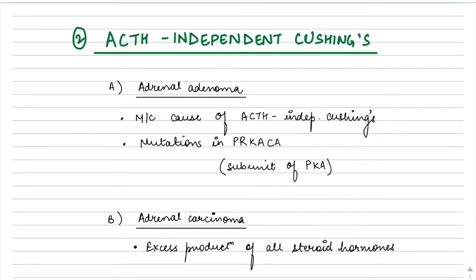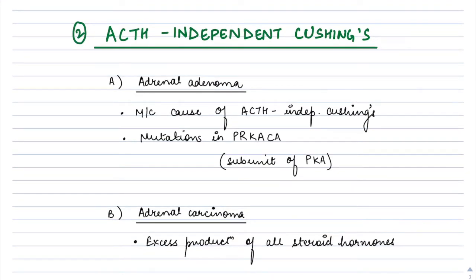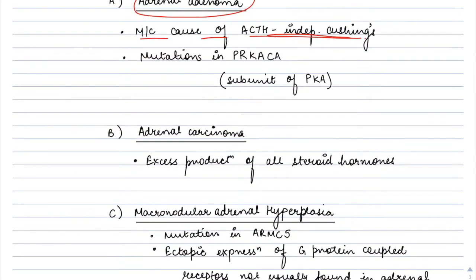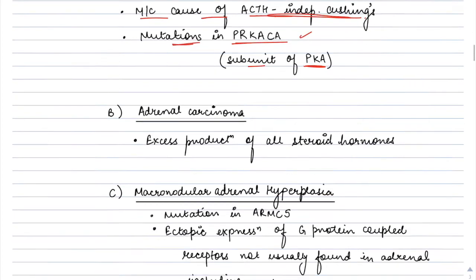Now coming to the ACTH independent Cushing's. So the majority of the patients with ACTH independent cortisol excess, they usually harbor adrenal adenoma. Okay, this is the most common cause of ACTH independent Cushing's. Okay, it can also occur because of mutations in the protein kinase A, that is protein kinase A subunit PRKACA. Okay, this is just a point to note.